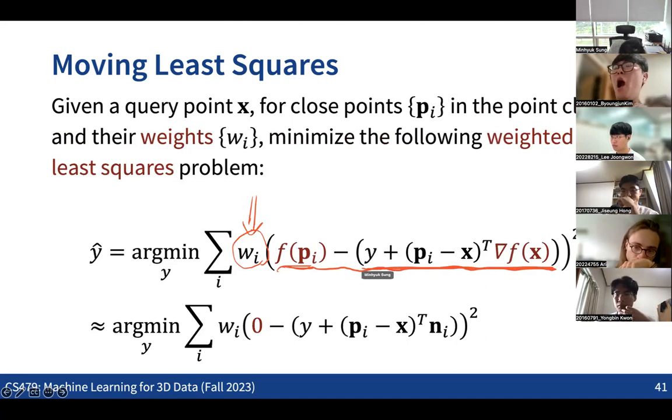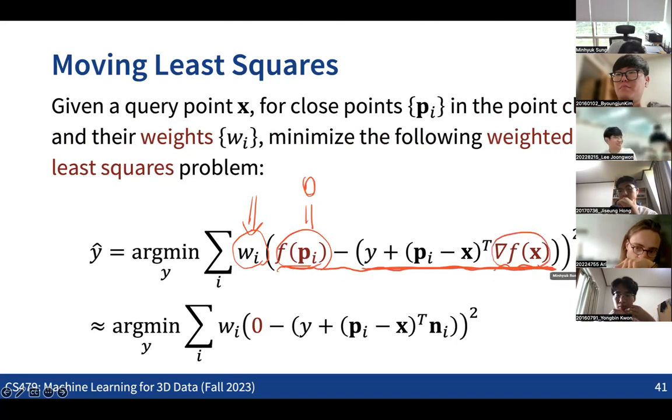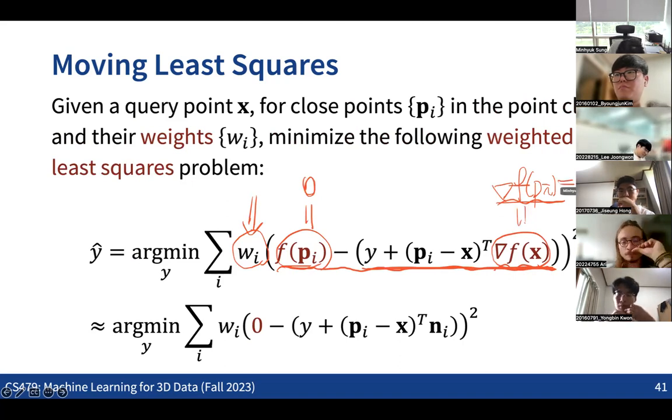And what we know is that the value for this should be 0, right? And then we are also approximating the gradient of the implicit function at the point x as this, the gradient of the function at the close point pi, which is what we know as the surface normal information, right? Then what we end up getting is this.